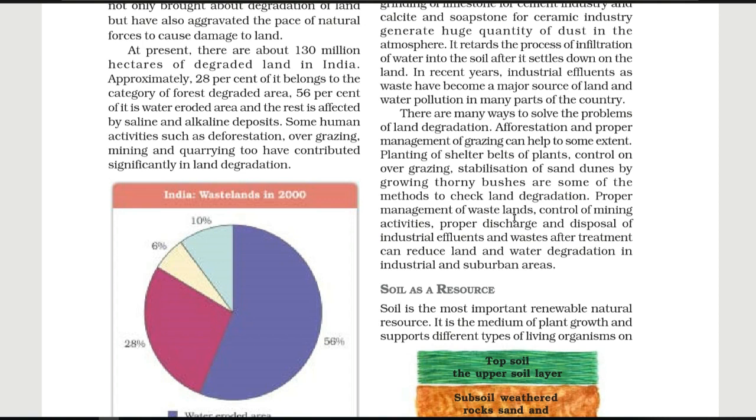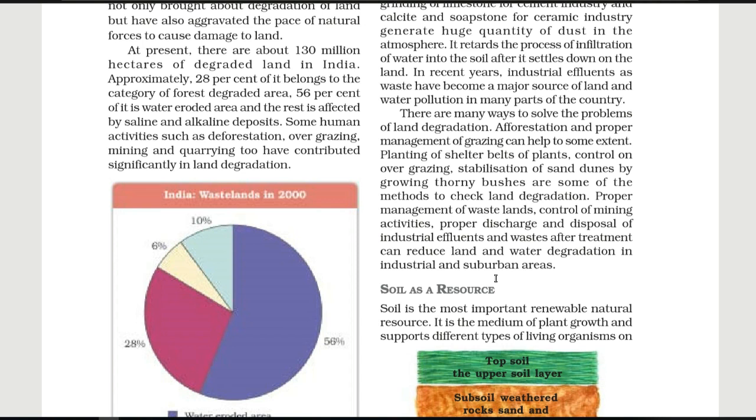Proper management of wastelands, control of mining activities, and proper discharge and disposal of industrial effluents and wastes after treatment can reduce land and water degradation in industrial and suburban areas. So one method to protect our land is to control mining activities, and also proper discharge and disposal of industrial effluents.